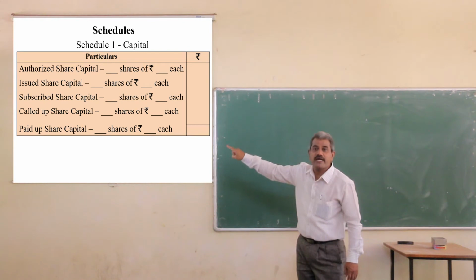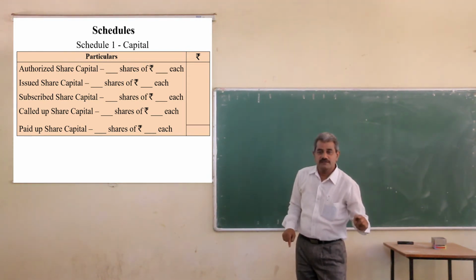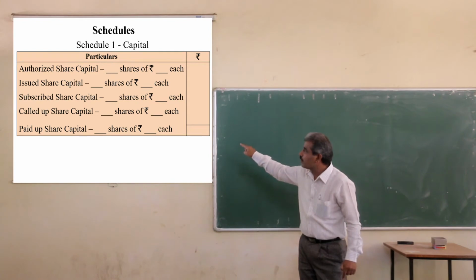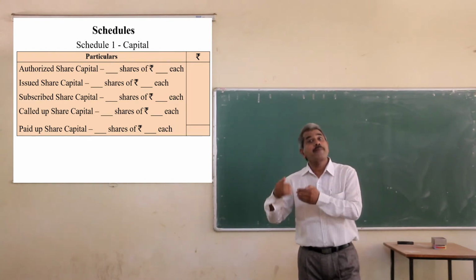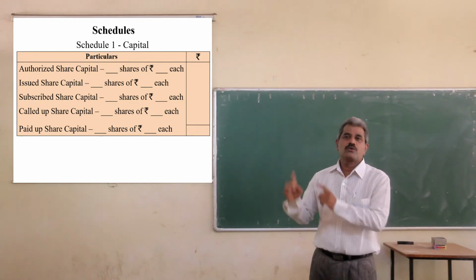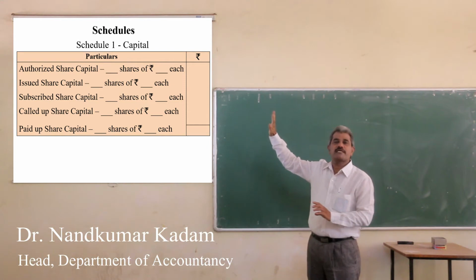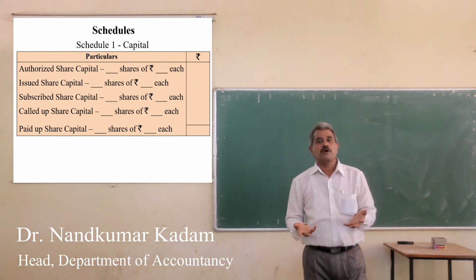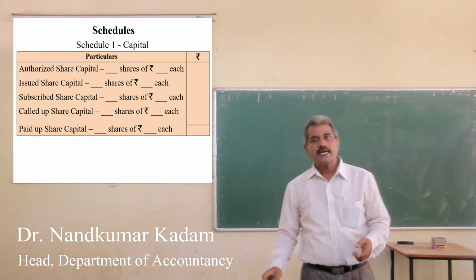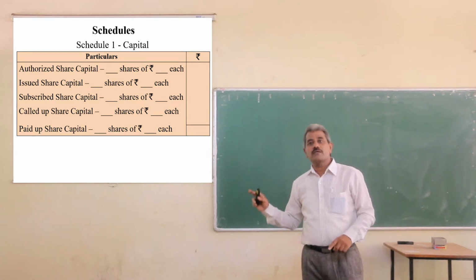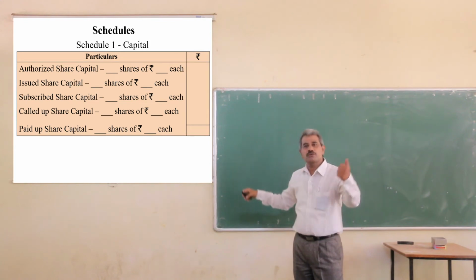We will consider only the paid up amount of capital while preparing the balance sheet. All other four types of capital will be mentioned for the information of the stakeholders. Is that clear? Carry only the paid up share capital amount to the balance sheet.